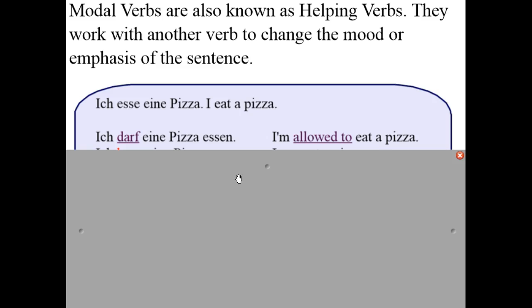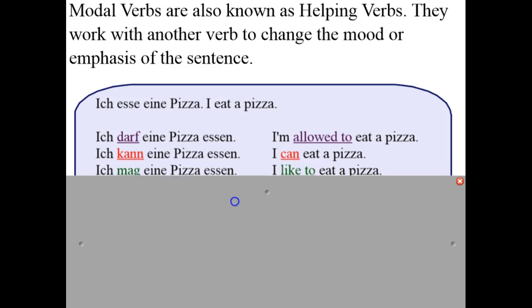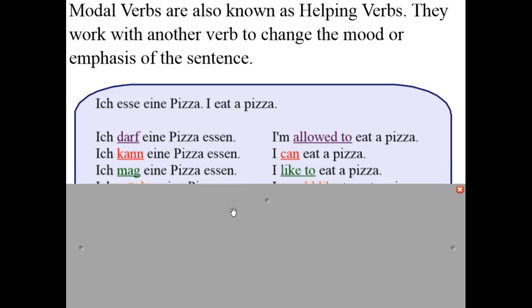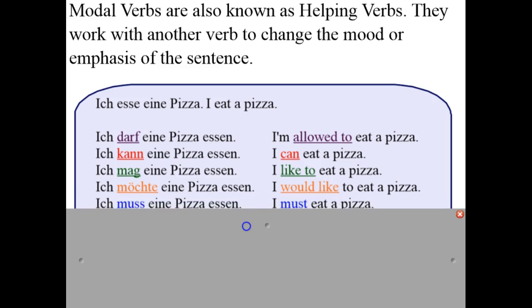Ich darf eine Pizza essen. I'm allowed to eat a pizza. Ich kann eine Pizza essen. I can eat a pizza. Ich mag eine Pizza essen. I like to eat a pizza. Ich möchte eine Pizza essen. I would like to eat a pizza.